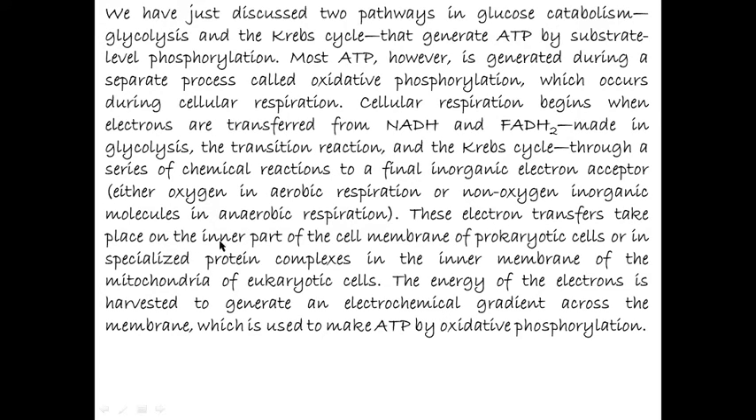This electron transfer takes place on the inner part of the cell membrane of the prokaryotic cell or in specialized protein complexes in the inner membrane of the mitochondria of eukaryotic cells. The energy of the electrons is harvested to generate an electrochemical gradient across the membrane, which is used to make ATP by oxidative phosphorylation.